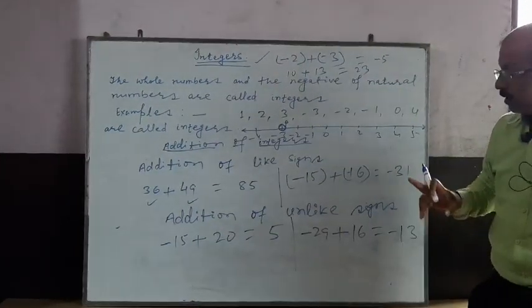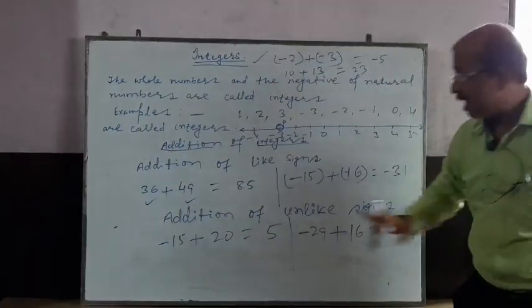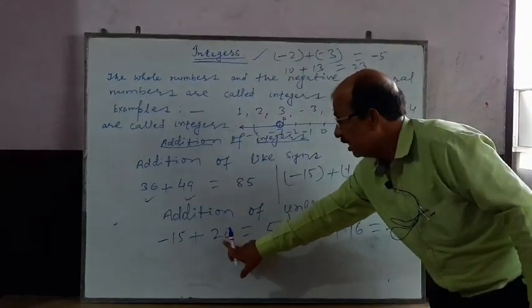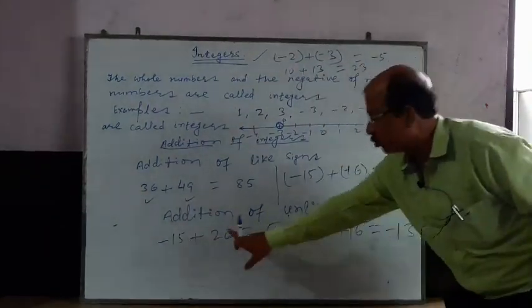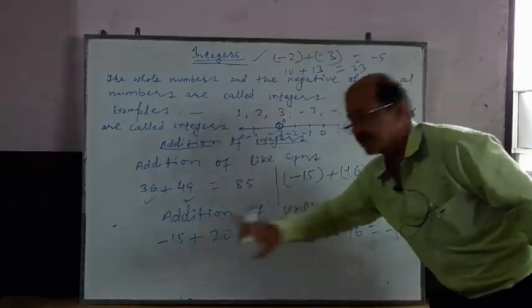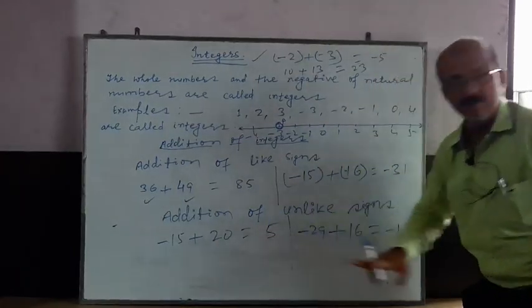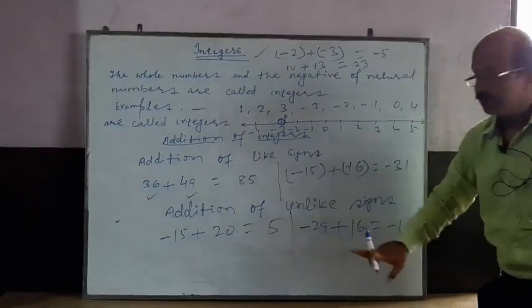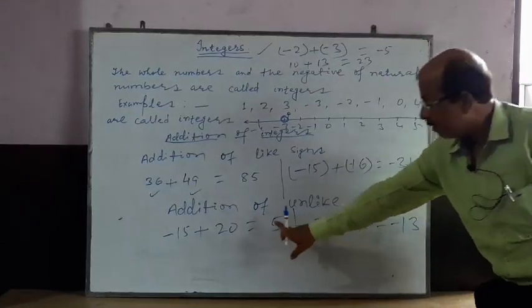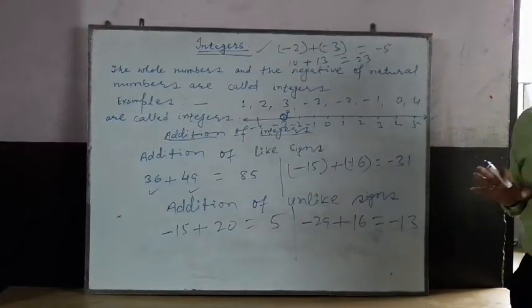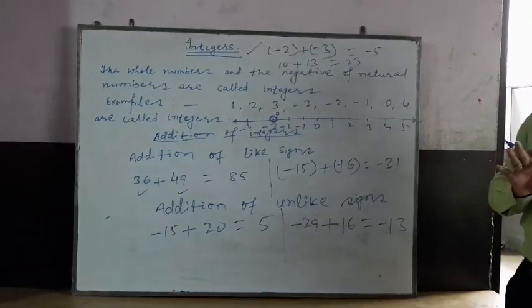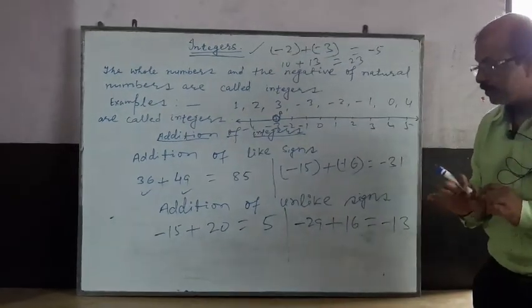And the greater value between 20 and minus 15 is 20. And the sign of 20 is plus. So you have to put here plus. Plus should not be indicated. I indicate plus 5. Okay. I think that there is no confusion.